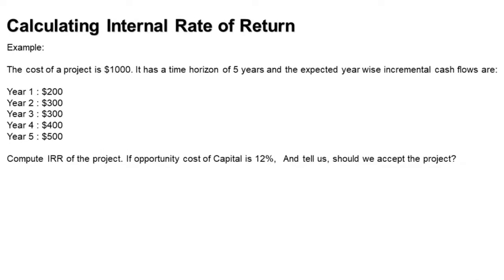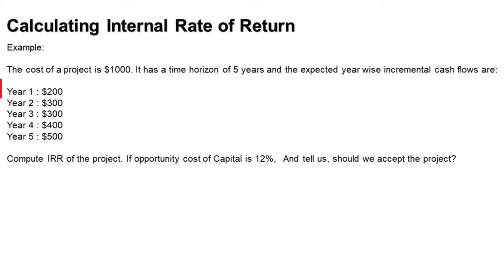Let's now look at an example for calculating internal rate of return. The cost of the project is $1,000 and it has a time horizon of 5 years, and the cash inflows are: for year 1 it is $200, for year 2 $300, for year 3 it is $300 again, for year 4 it is $400, and for year 5 it is $500. The opportunity cost is given as 12%, and we need to confirm if we can accept the project.